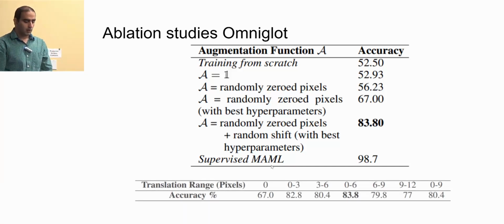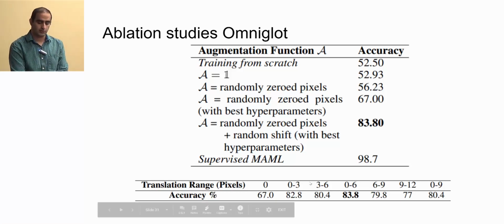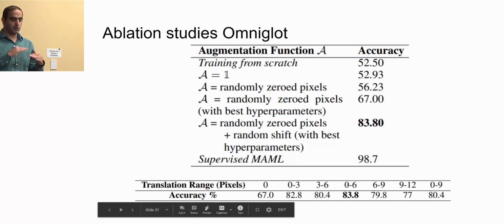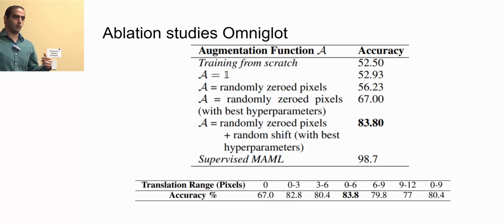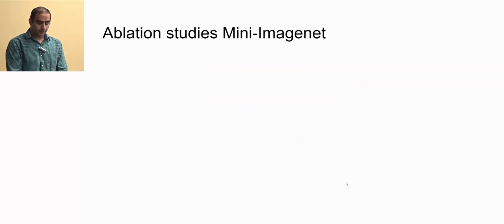good results. We also wanted to see the effect of translation of the images on the result. So if you just translate images by 3 pixels, or by some random number between 3 and 6 pixels, or between 6 and 9, we can see that augmentation works fine to some level, but if you do a lot of augmentation which completely loses the information, then it's not going to work.